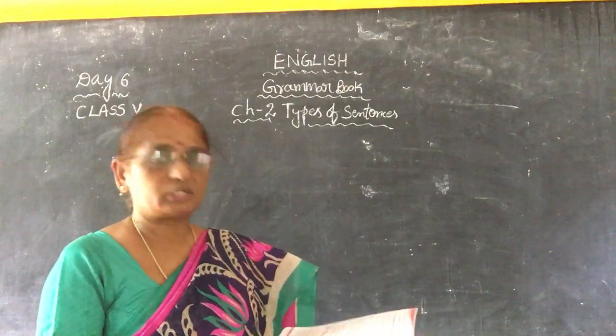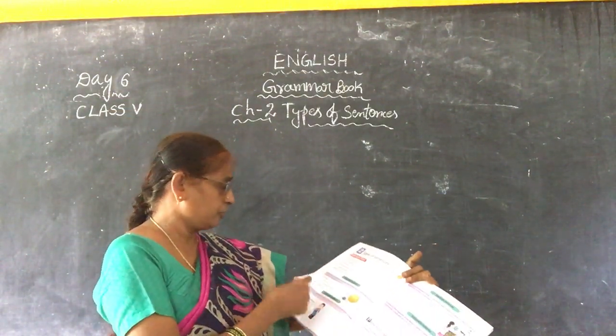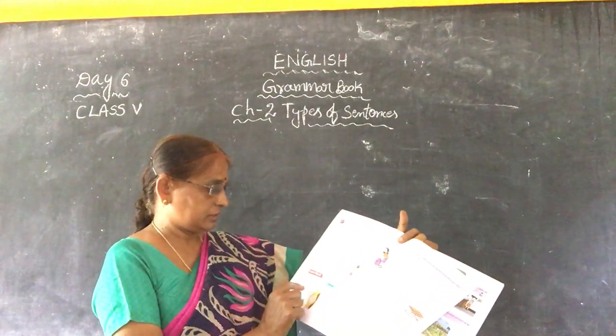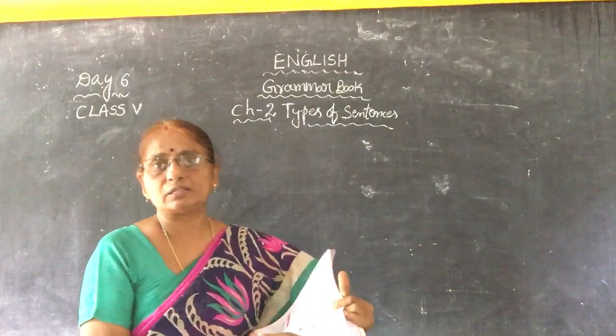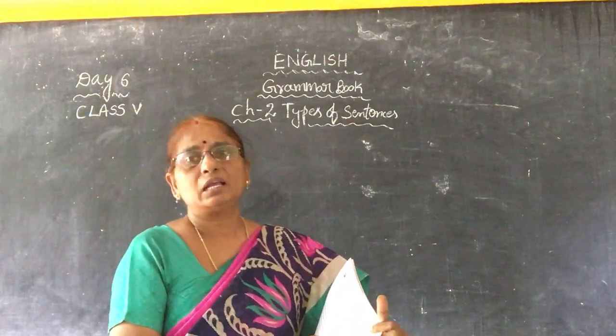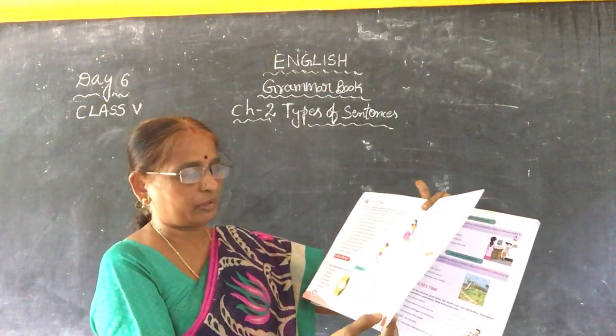Take your English grammar book, Functional English Grammar and Composition. In this grammar book, we have completed chapter 1. I told you about the phrases. What is called phrases? It does not give us full meaning, complete sense, only partial sense, partial meaning. I told you all these things; we have completed up to page number 9.